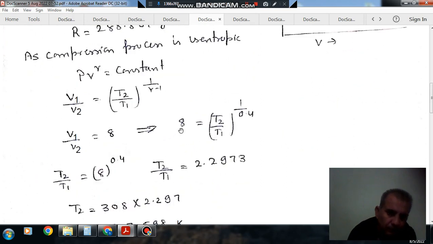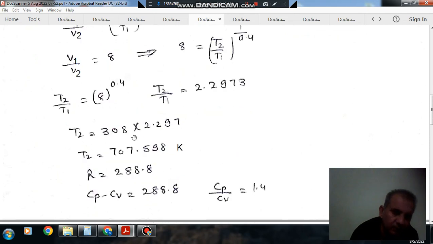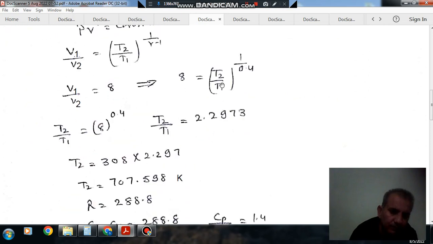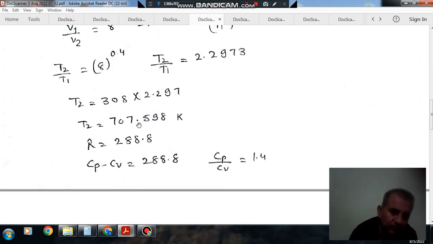So 8 is equal to T2 by T1 to the power 1 by 0.4, or T2 by T1 is 8 to the power 0.4, or T2 by T1 is 2.2973, and T1 is 308. So T2 is 308 into 2.297, or